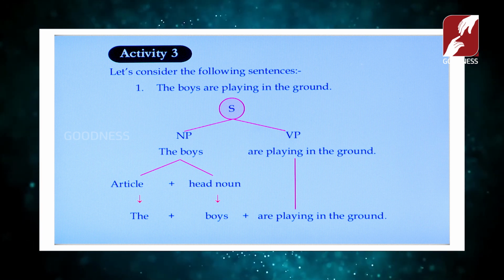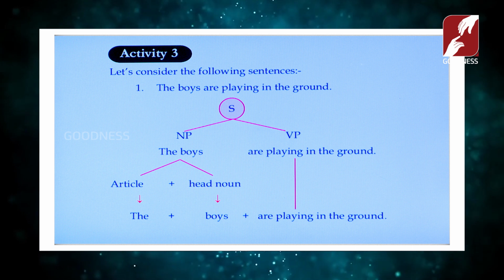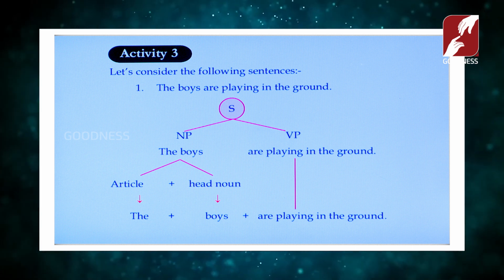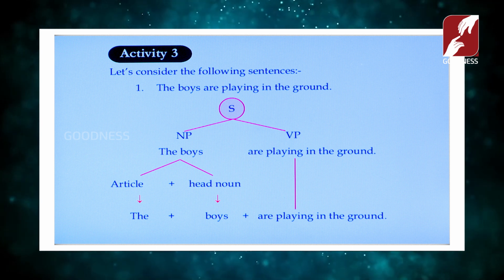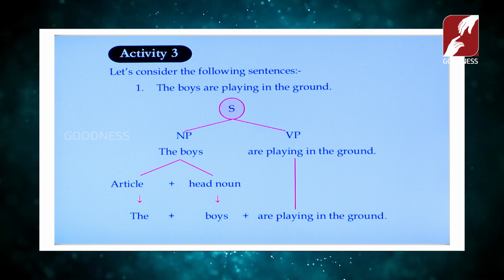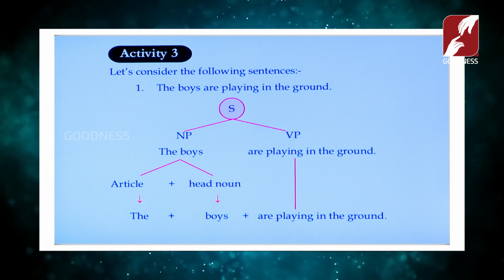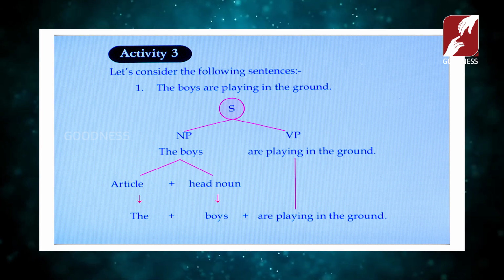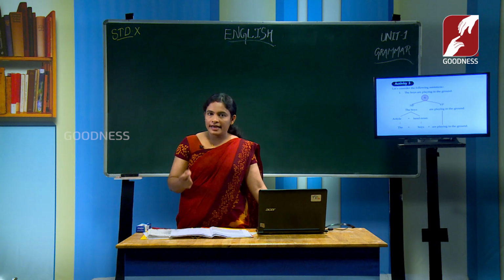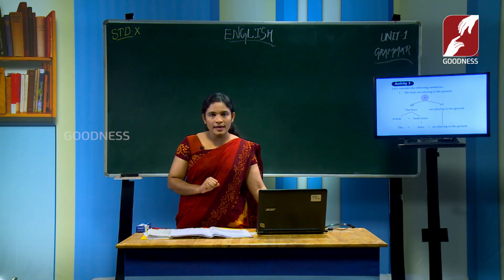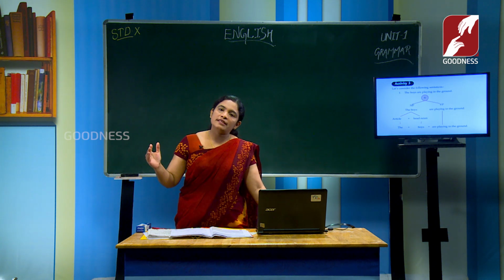Have you heard about a and the? What is the name of that? Articles. Yes, articles. Very good. Then the is one of the articles. So here the article the is used, and after that the head noun is used, and together the article and head noun make the noun phrase of this sentence. The rest of the sentence is called the verb phrase or the predicate.